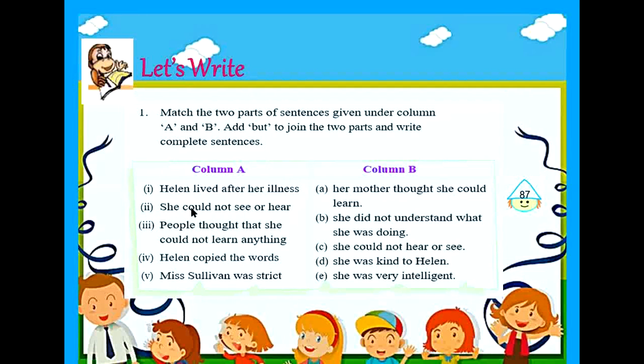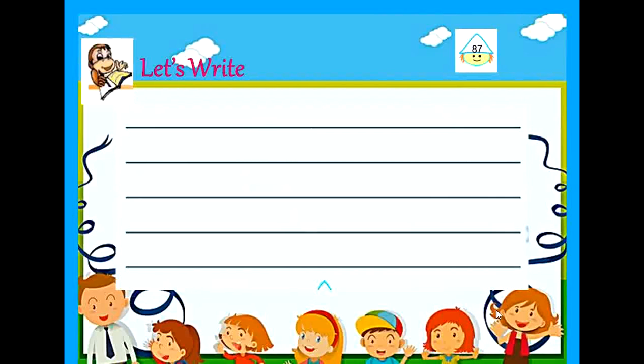Here you will have to match the sentences given in column A with the most suitable sentences given in column B. And then join these two parts of the sentences using the word but. Okay, your answers should be written in the space provided in your textbook. Okay, children? Now let's discuss this exercise.